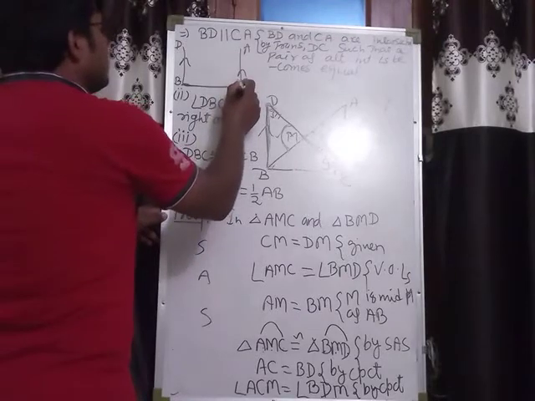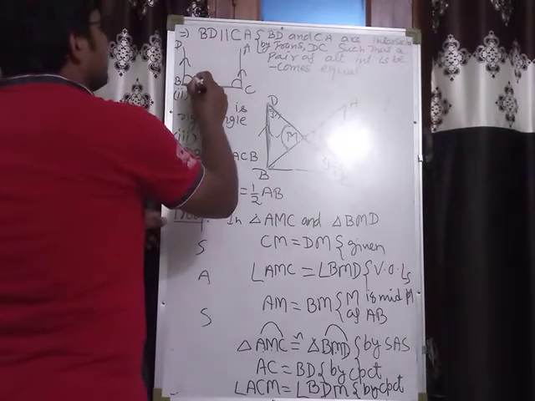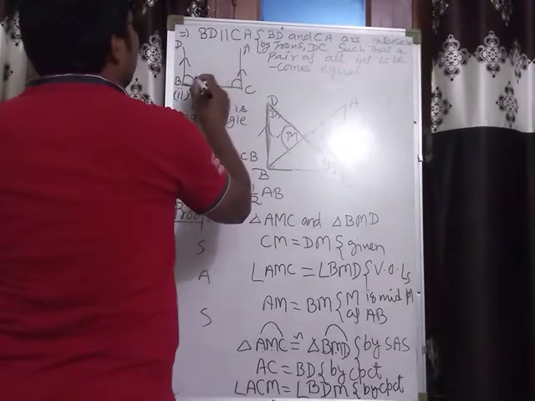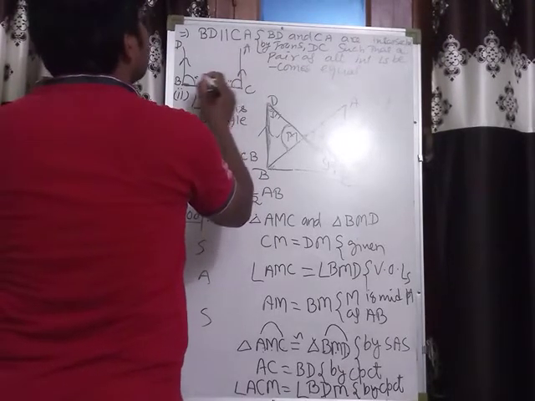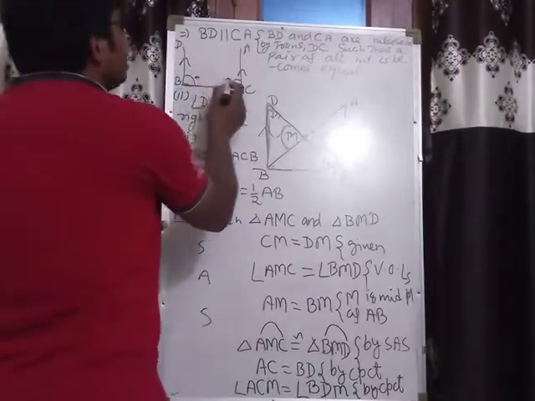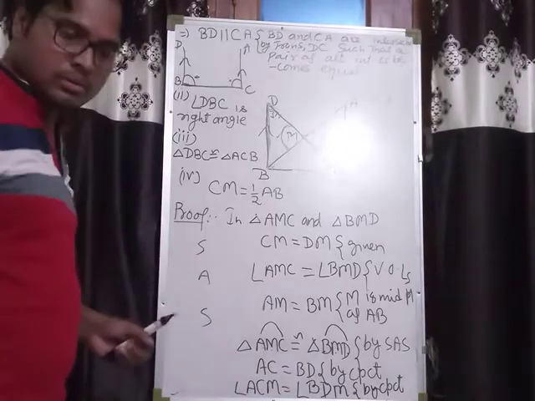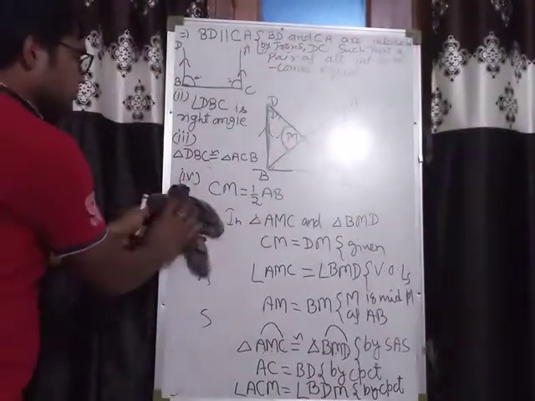Then what is the relation between these two angles? Tell me. These two angles form co-interior angles, so their sum must be equal to 180 degrees. So I am going to rough it here now.